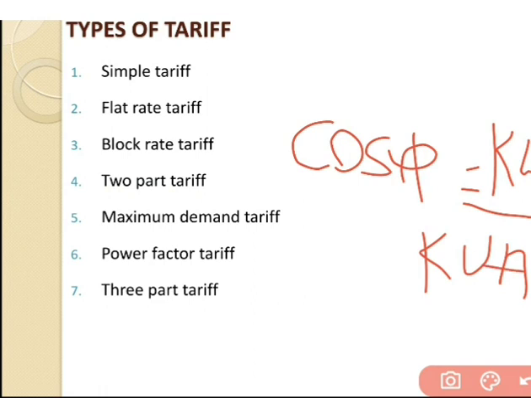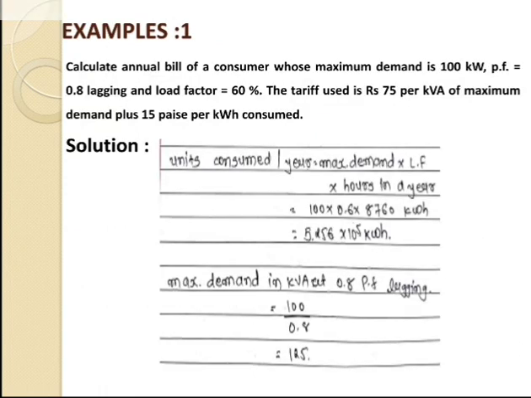Second method for the power factor tariff, that is the sliding scale tariff. This is also known as the average power factor tariff. In this case, an average power factor, that is 0.8 lagging, is taken as the reference. If the power factor of the consumer falls below this, suitable additional charges are made. On the other hand, if the power factor is above the reference, a discount is allowed to the consumers.